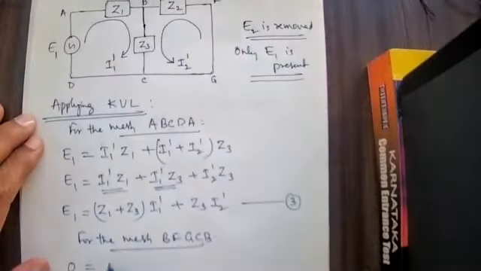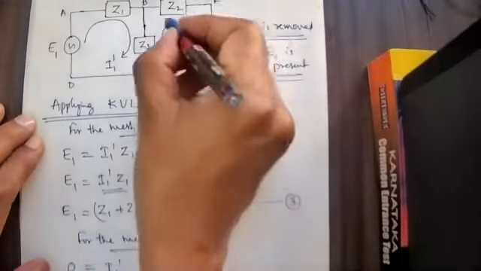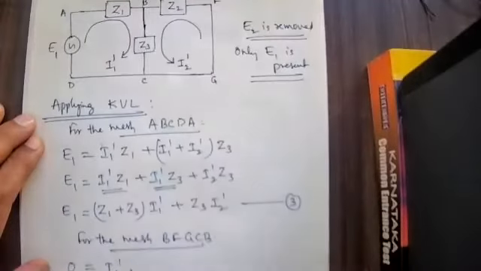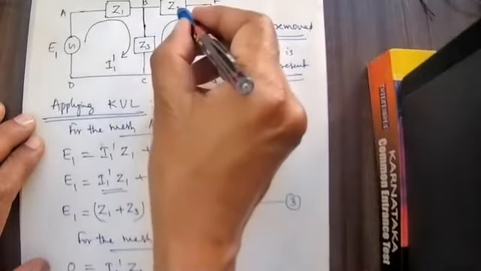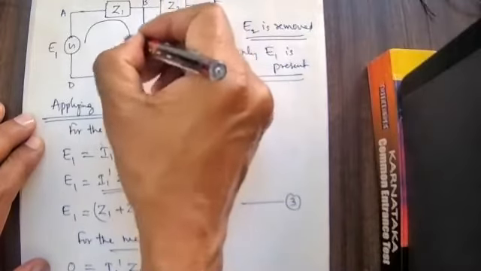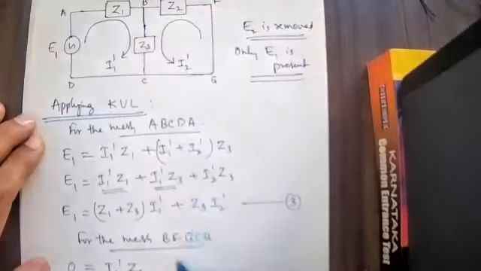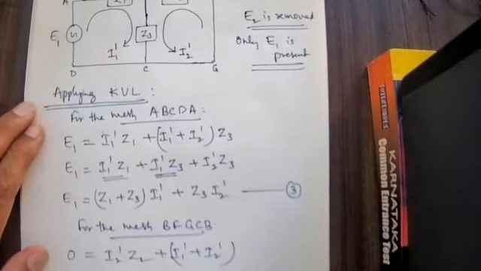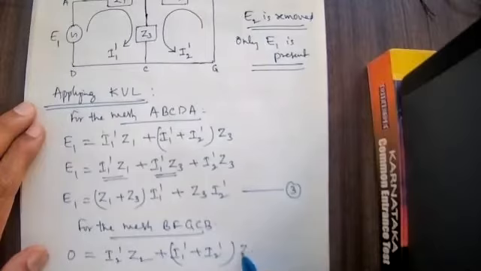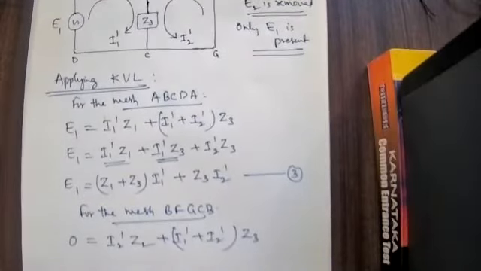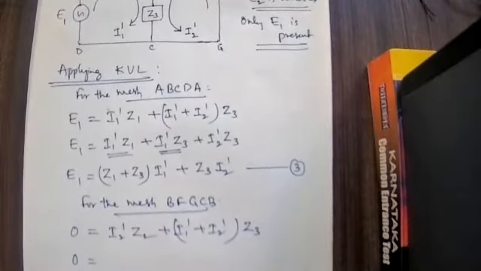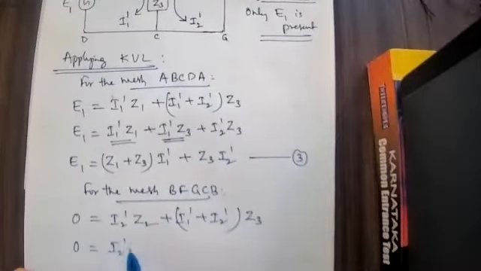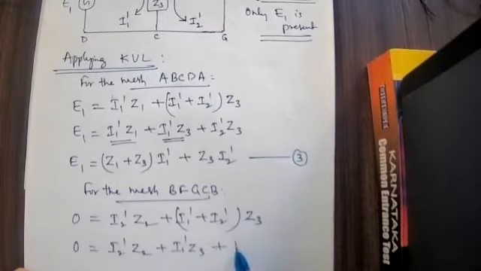So I can write 0 is equal to I2 dash into Z2, plus, here the current flowing is I1 dash and I2 dash together, multiplied by Z3. Therefore 0 is equal to I2 dash Z2, plus I1 dash Z3, plus I2 dash Z3.